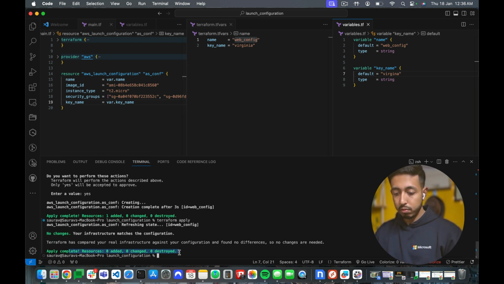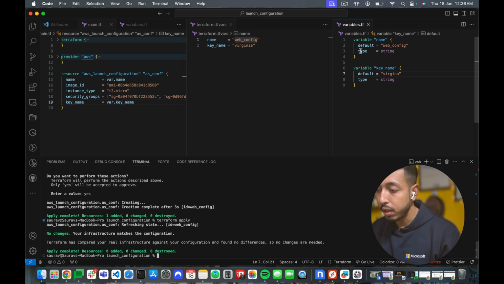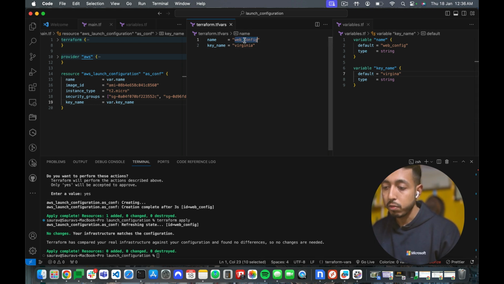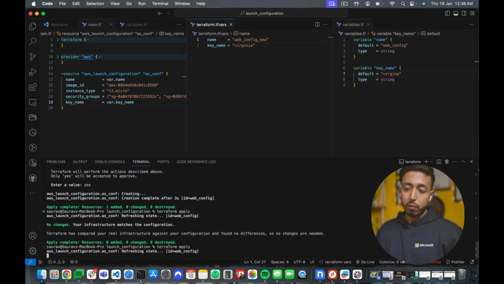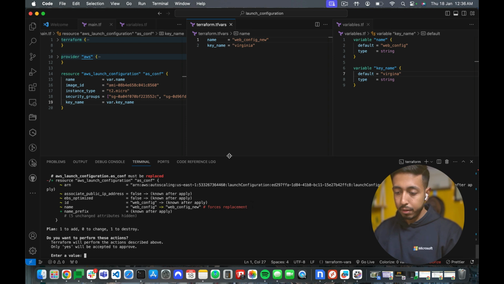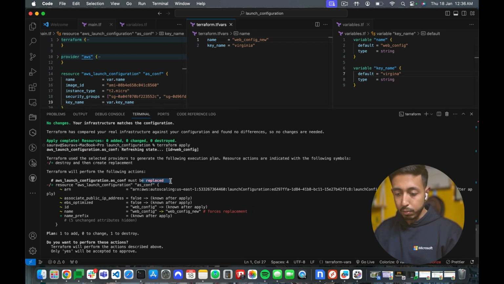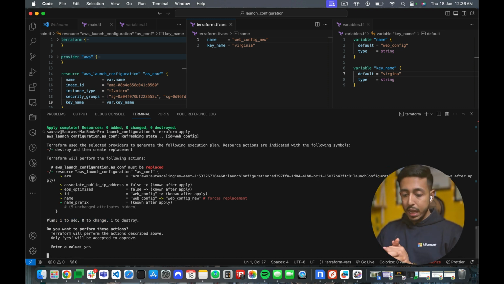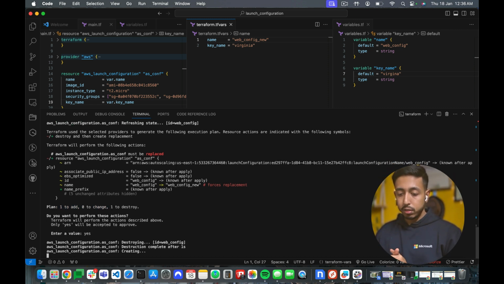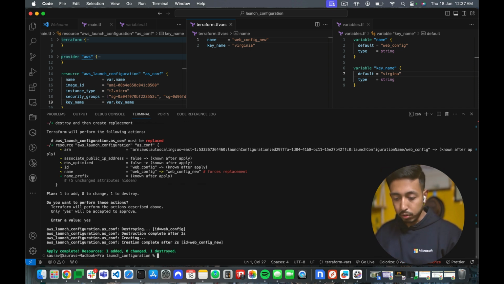But for example, if you change the name, it will destroy it and recreate it. So see, nothing, but what if I change the name? If I change the name, for example, webconfig_new, let's save it, and then let's apply, and this will destroy it and replace the existing one with the new name. So you can see it is destroying it by replacing it, and a new one will be created. So one to add and one to destroy. If I do yes, it will take around maybe 30 seconds to create and destroy. Okay, very well. It is even faster than that. So now our new name will be this.